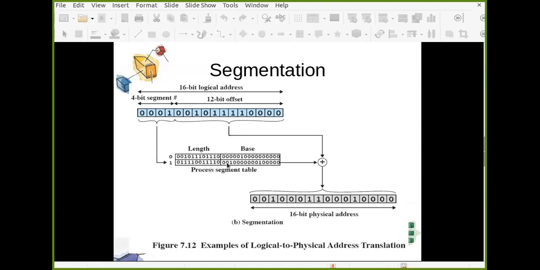So in this 16-bit base address, add this 12-bit offset, and that will give you the final physical address of this particular logical address. Are you getting this? Let me know if you have any query on this. If you are not getting it, let me know.